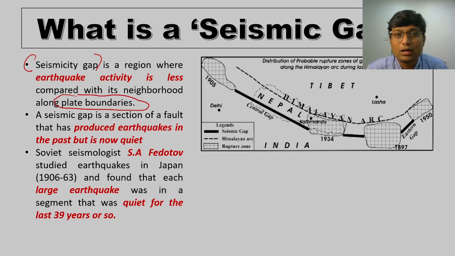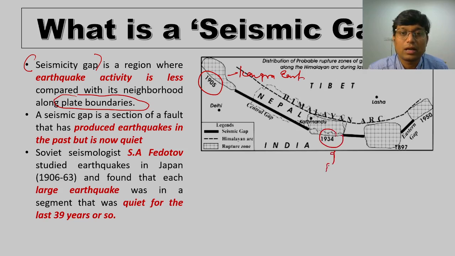As we have seen, only look at this map. In 1905 this is the Kangra earthquake, and in 1934 this is the Bihar-Nepal earthquake. This particular segment hasn't witnessed any earthquake in so many years, or precisely in the last 500 years there were only 2 incidences of a major earthquake. So this is the particular segment which we call a seismic gap, right?